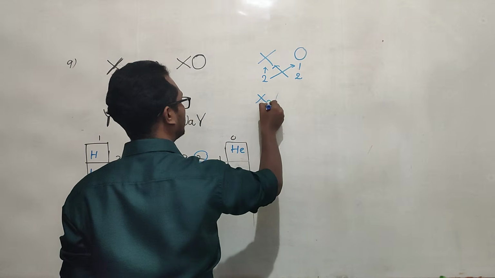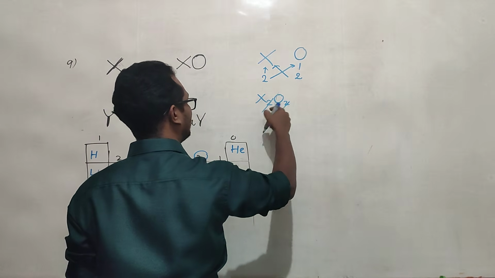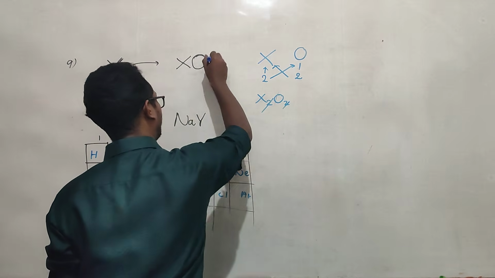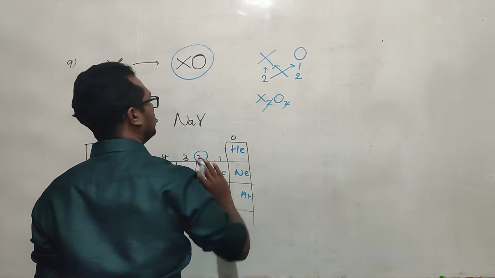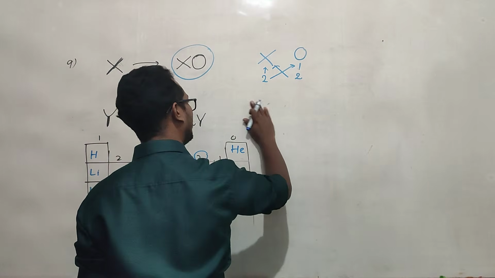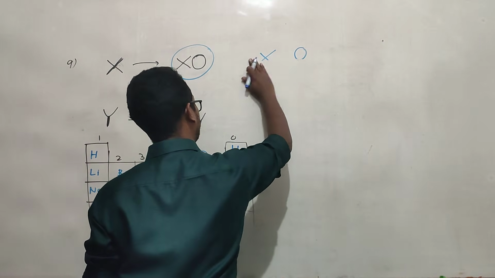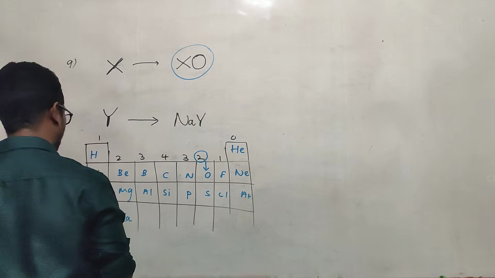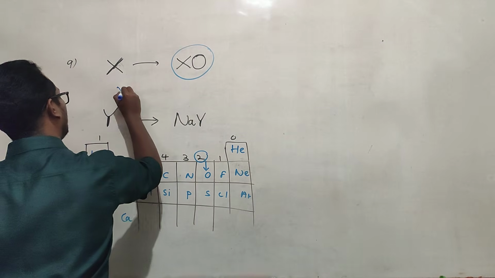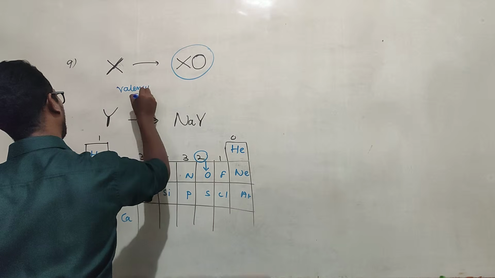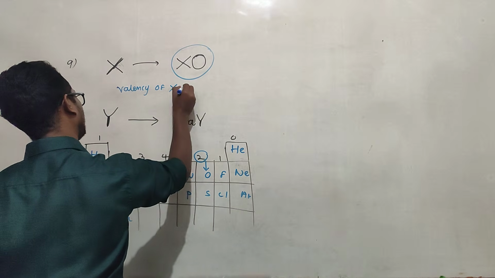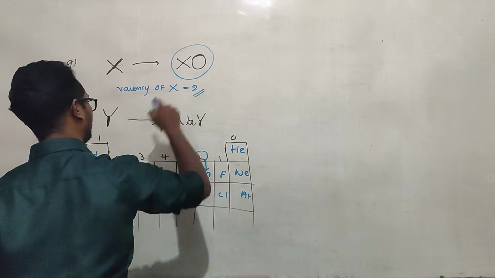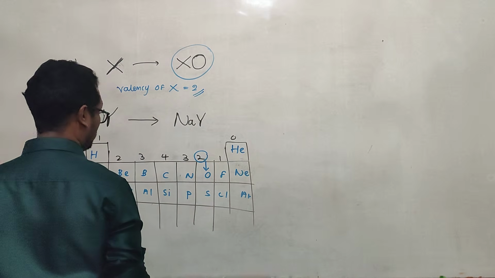So finally X2O2, then we can cancel this 2 for this 2. So finally they form XO. So the valency of X is 2. That's why they form this oxide XO.